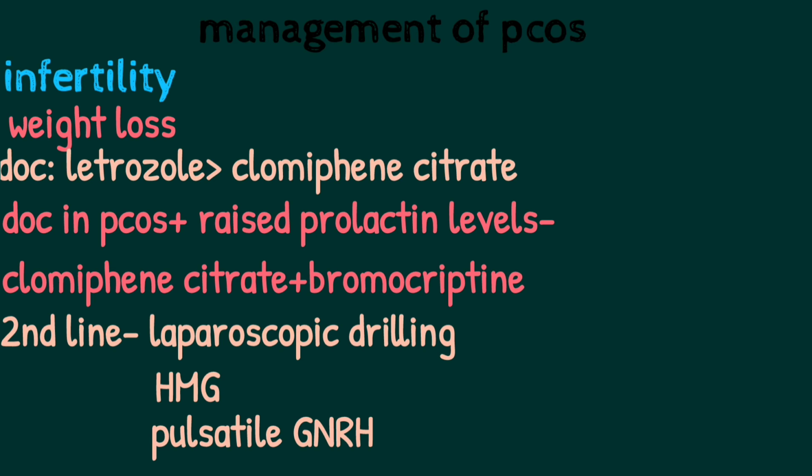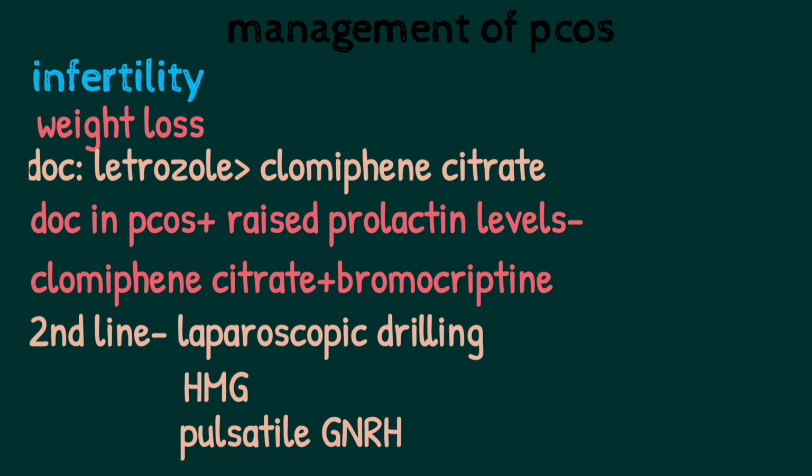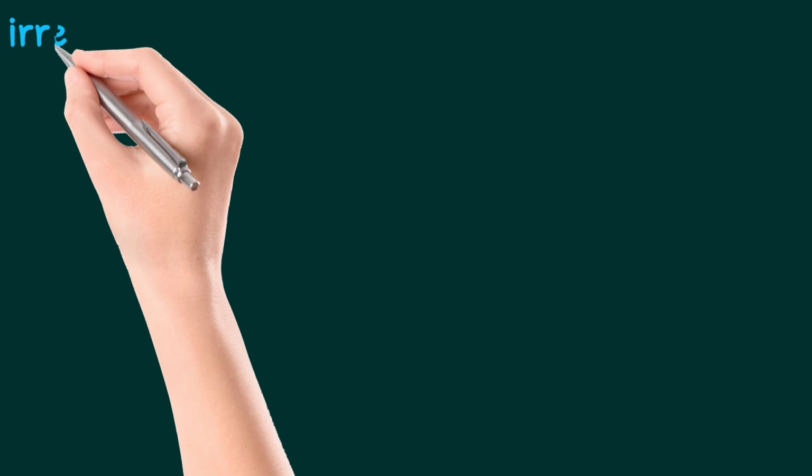Most important thing we suggest is to lose weight in PCOS patients. Weight loss is one of the most important things, which will usually regularize the cycle, decrease hirsutism, and also cause ovulation. So if a young patient presents with PCOS, the first suggestion is weight loss. We will prescribe metformin for insulin resistance.